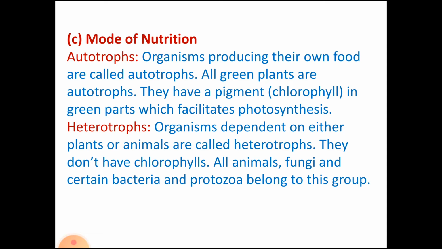Heterotrophs are the organisms that are dependent on either plants or animals for their food. So, they are termed as heterotrophs. They don't have chlorophyll. We ourselves are heterotrophs and we have to depend on plants for our food, and we don't have a pigment called chlorophyll in our body. Just imagine if we had chlorophyll, then we may be able to make our own food and would no longer depend on plants for our food.